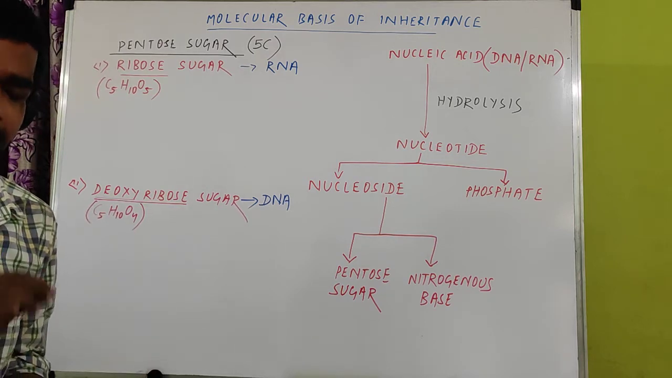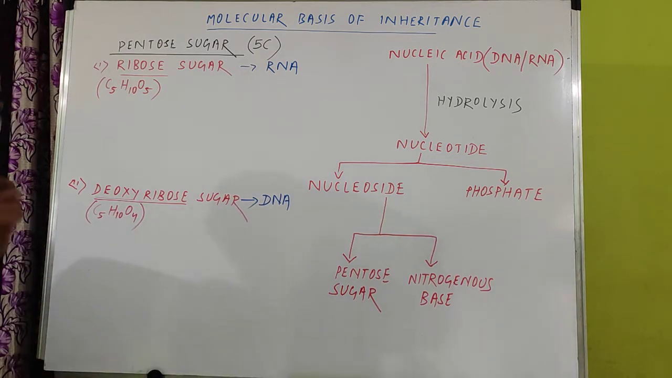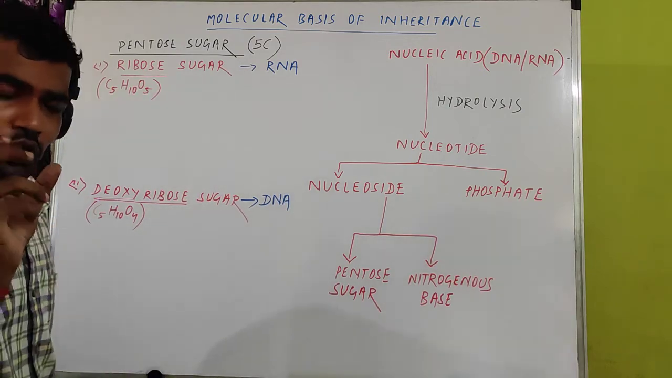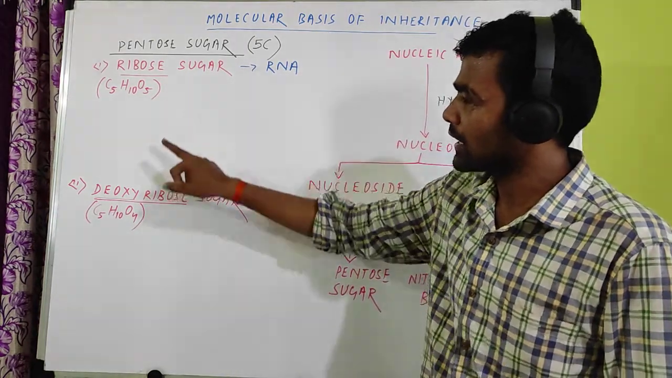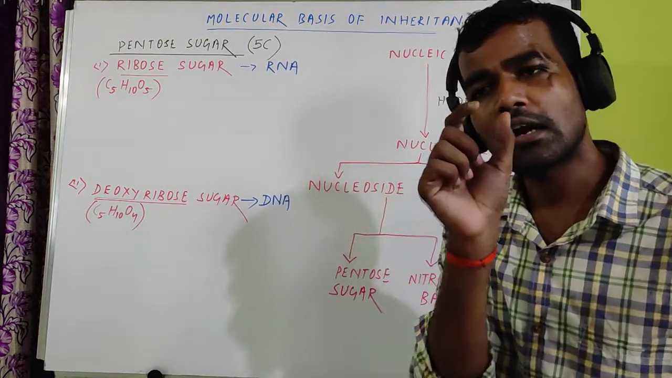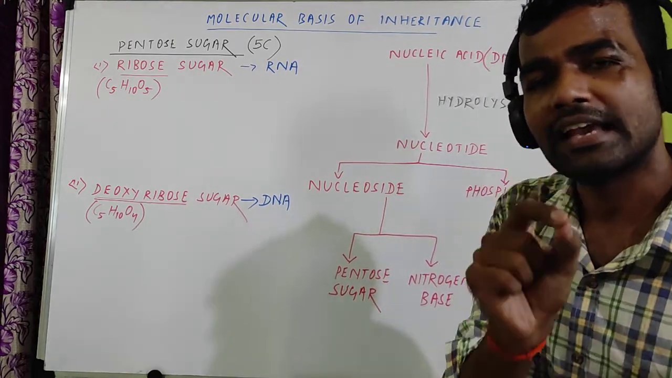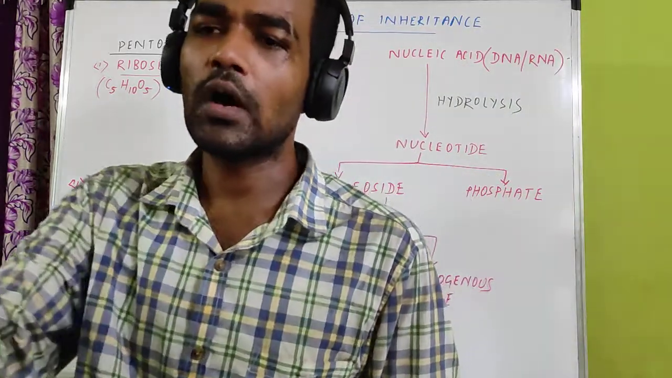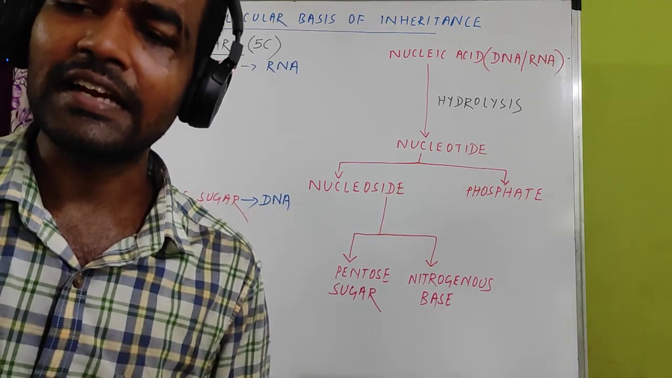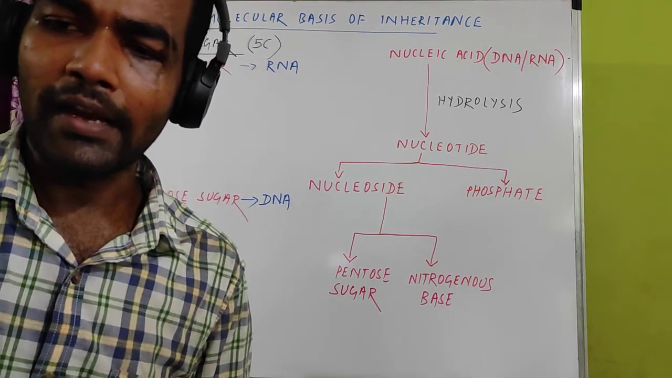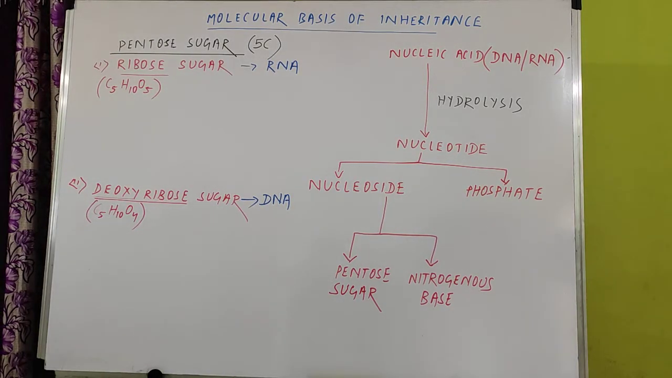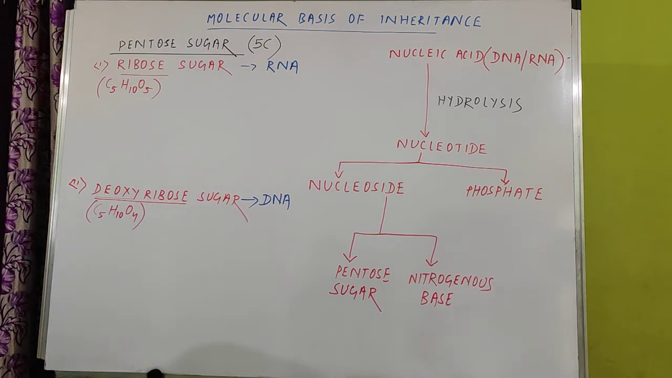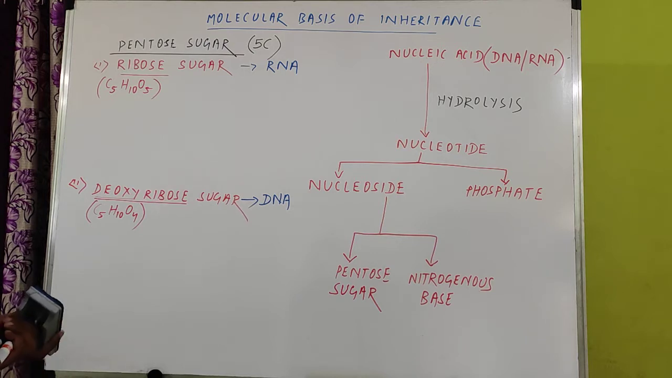Now come to the structure. How does it appear? These are the formulas, but structure-wise, we have two sugars, one is ribose sugar, another is deoxyribose sugar. Sugars mainly exist in cyclic form. So cyclic sugars are found. Now we will discuss the cyclic structure, first of ribose sugar.